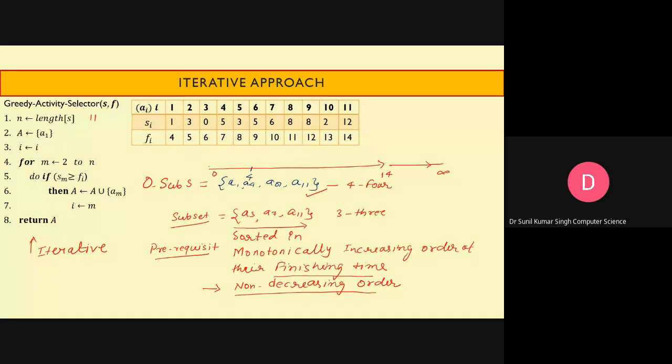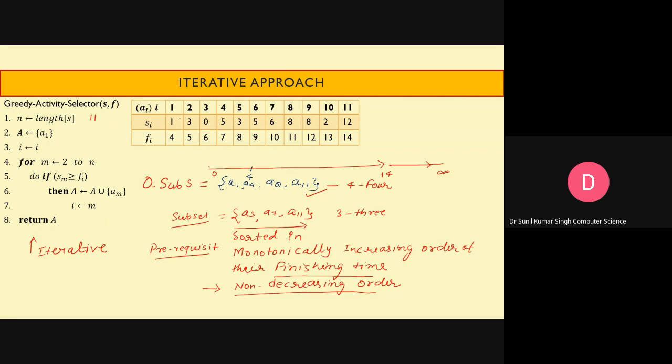Why are we going to have the very first activity? Because in the very beginning no one is executing, and it can be any activity. Suppose that you are having a1, a2, a3 and a4, till a11, and the activity at number 8, or activity a8, is having the least finishing time. Then after sorting it will come at the first position. So rather than having a1 here, it will be a8. So it is something like this.